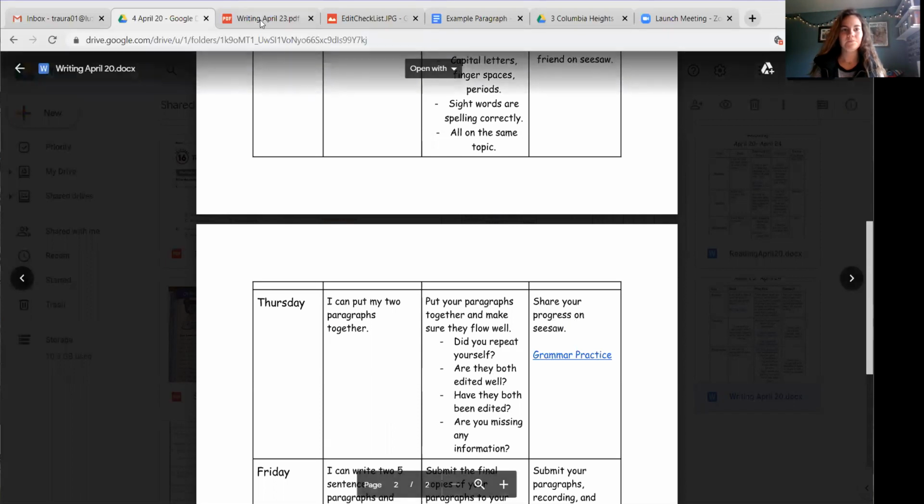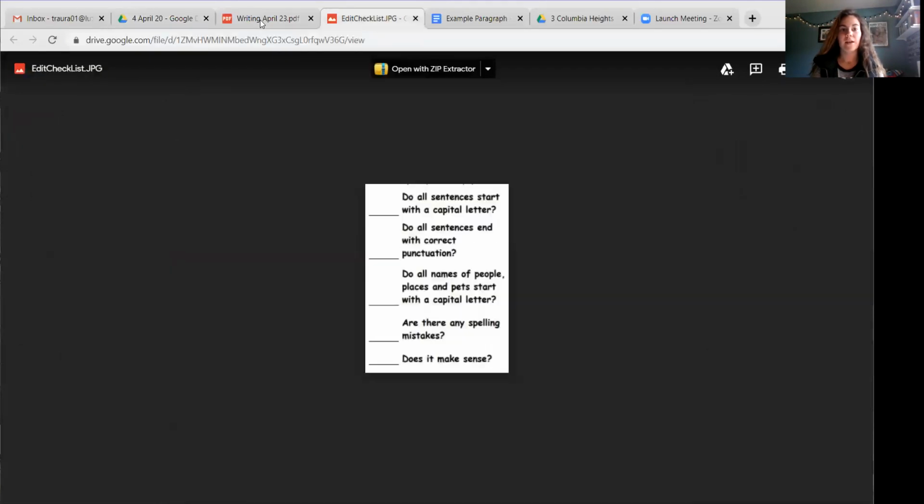So let's get right to it. Here is our checklist. Remember that we used yesterday for editing. And I want to just go with you for my paragraph again, so you can see another paragraph of how to edit, just so that we really know that our paragraphs are the best that they can be. Because on Friday, when you submit your final copies of your paragraphs, I really want it to be your best work so that I can see how good you all are at writing paragraphs.